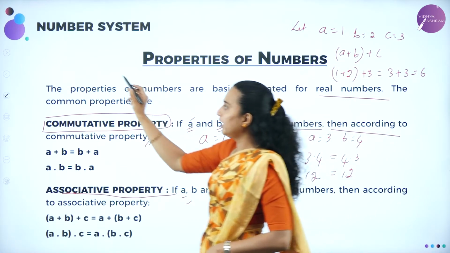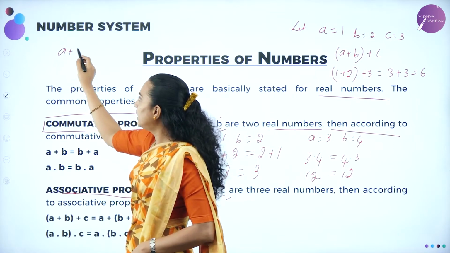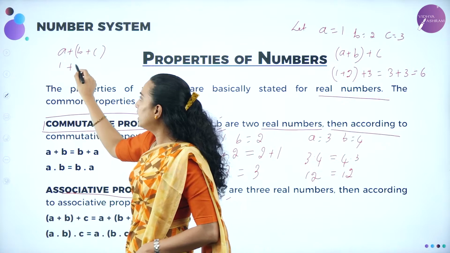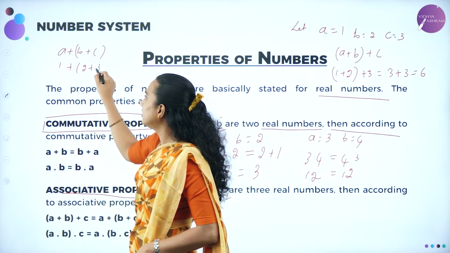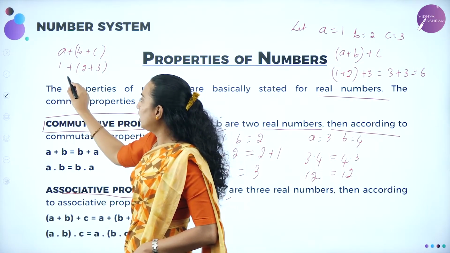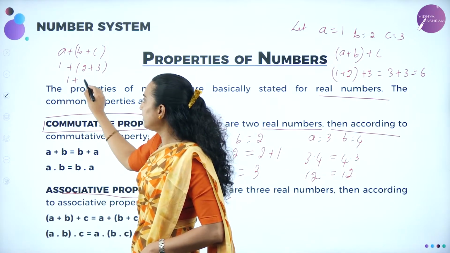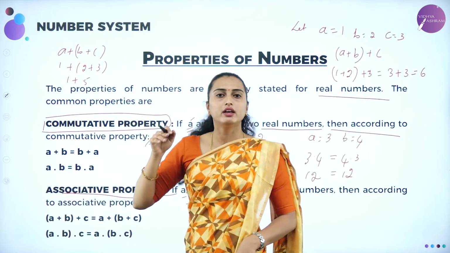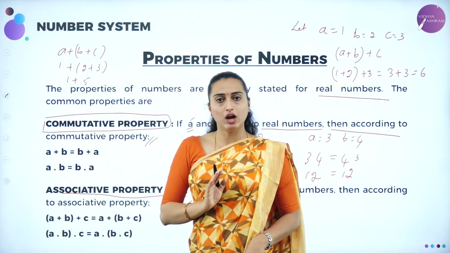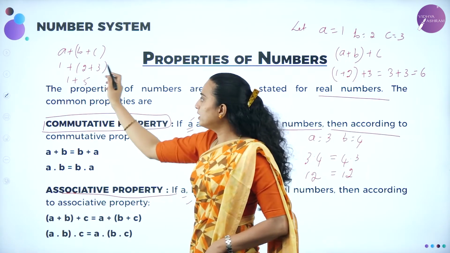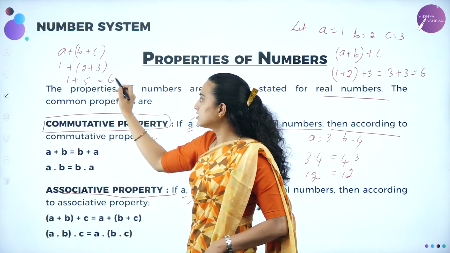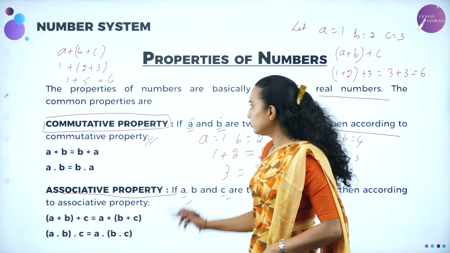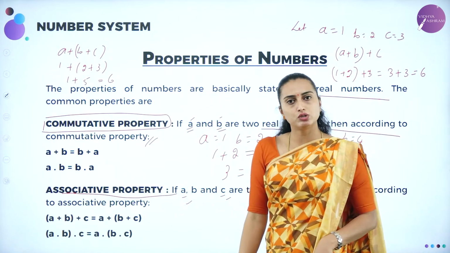What is that? A plus (B plus C). That is 1 plus (2 plus 3). What will this be equal to? First you are going to always solve within the bracket, then you are going to come outside the bracket. So 2 plus 3 is 5, and 1 plus 5 is nothing but 6. You can observe, dear student, these two are equal. Therefore, this holds good for the associative property.